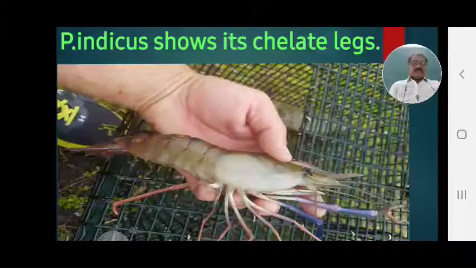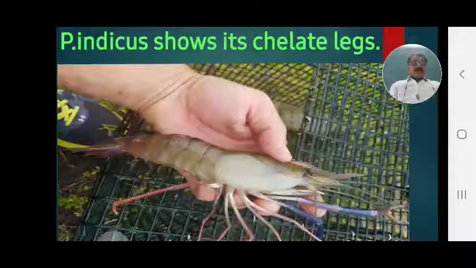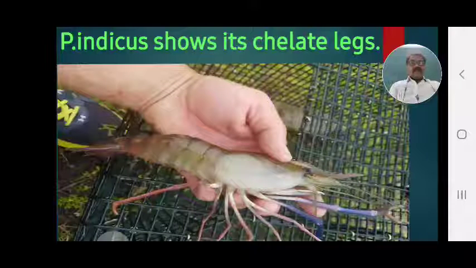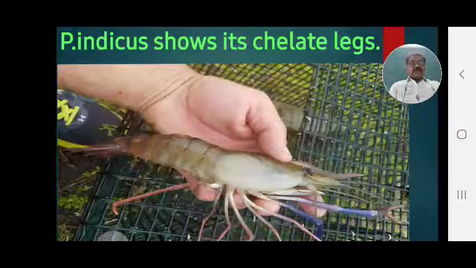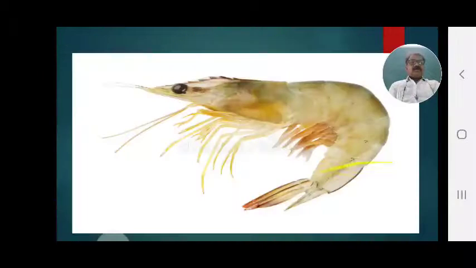Another figure, see that. Again this Penaeus indicus is also called the white prawn. These two blue colored ciliate legs are present, and with their pointed sharp ciliate edge they can cut the food material into pieces, and then it is swallowed. And other different thoracic legs are found, and abdominal legs are short, and uropod and telson are also short.